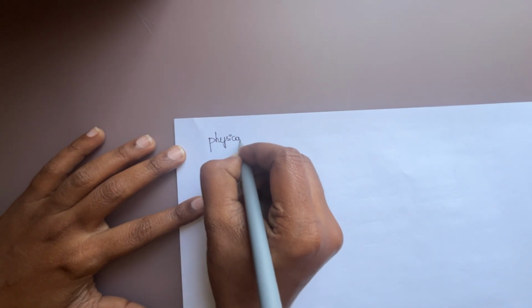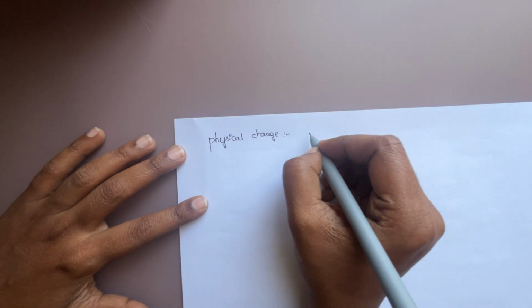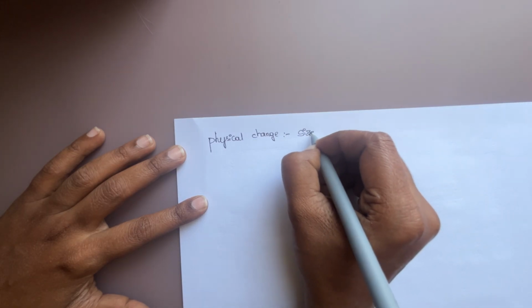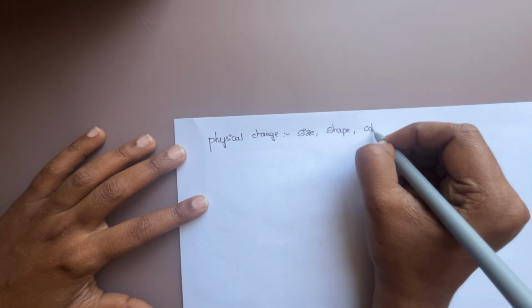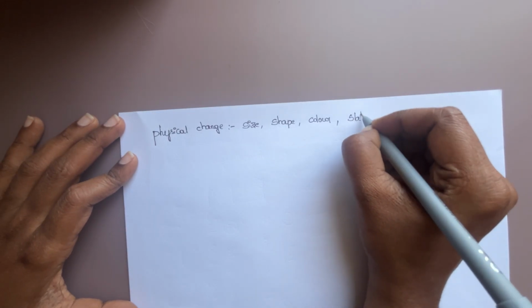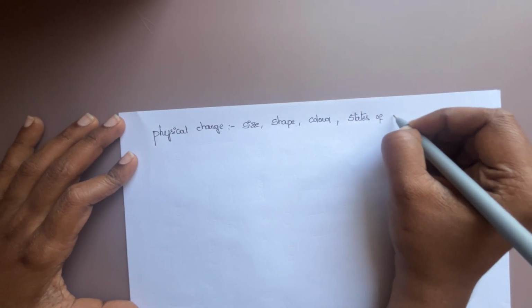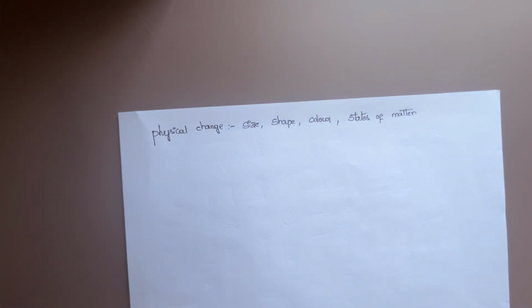Now, finally, what is meant by physical change? Physical change is nothing but, in any substance, if there is a change in size, a change in shape, a change in color, or a change in states of matter. In all those cases, that is what we call physical change.